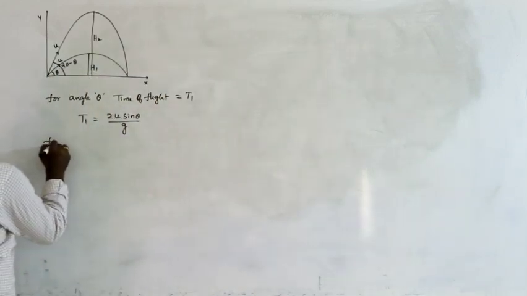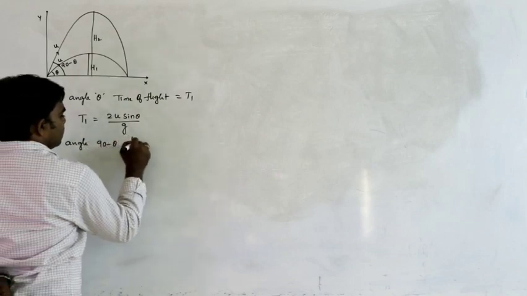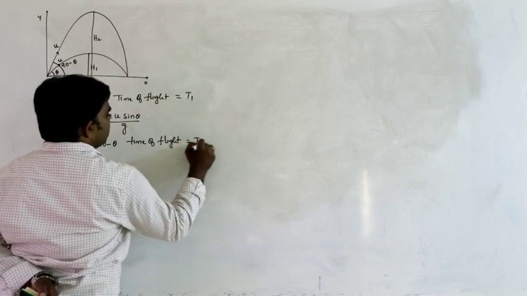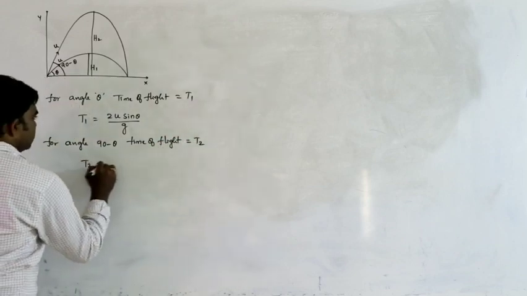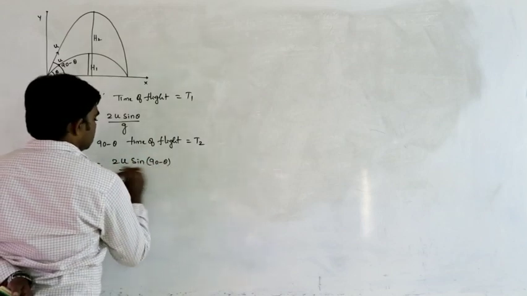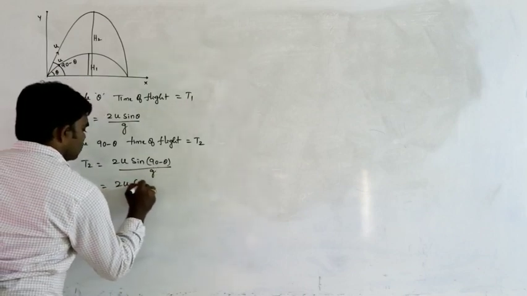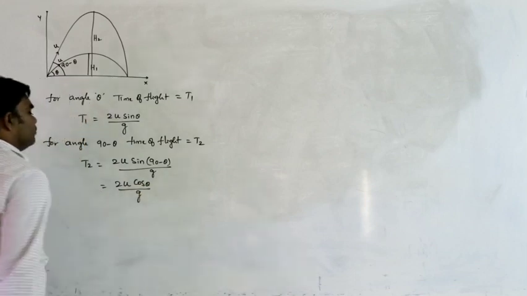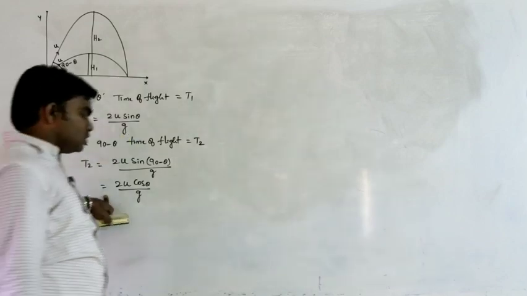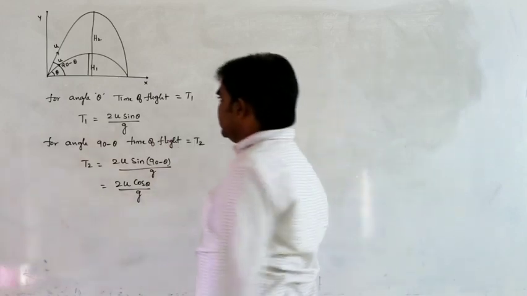Next, for angle 90 minus theta, the time of flight is t2. Therefore, t2 can be written as 2u into sin of 90 minus theta by g, that is equals to 2u into cos theta by g. So t1 is equals to 2u sin theta by g and t2 is equals to 2u cos theta by g. These are the values of t1 and t2.